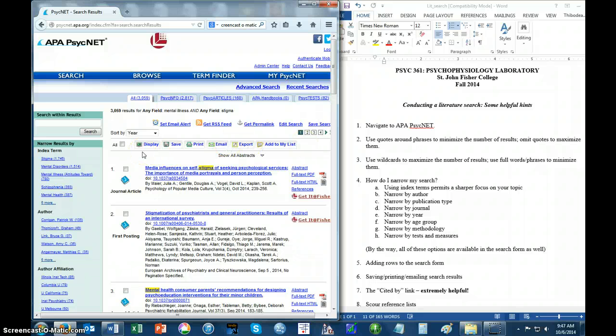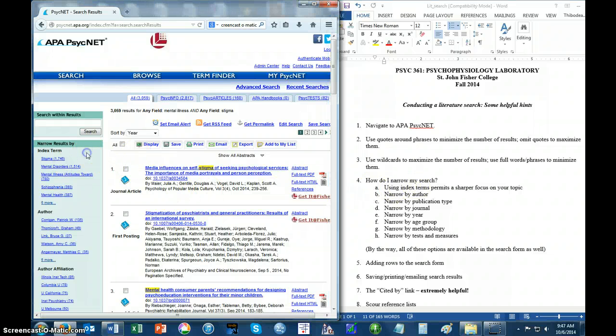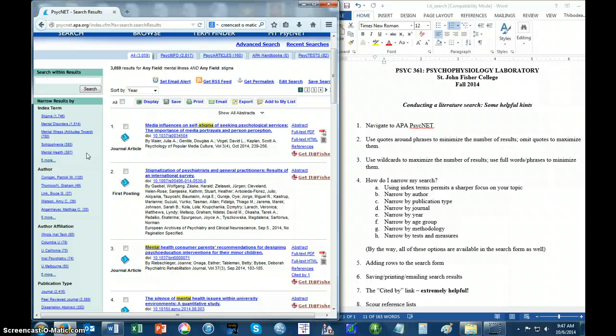And the first one I want to talk about is this one here that says using index terms. Inevitably, it's going to be the case that when you do that search for stigma and mental illness, if all it's doing is looking for the word stigma or mental or illness, you're inevitably going to get results that are not that relevant to the topic of stigma as it relates to mental illness. It could just be by chance, just by coincidence, that those words appear, even though the content of the paper has very little to do with those actual topics. But if you use index terms, you're going to avoid that problem.